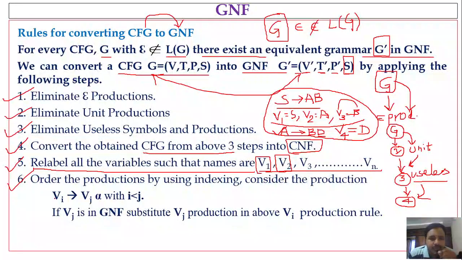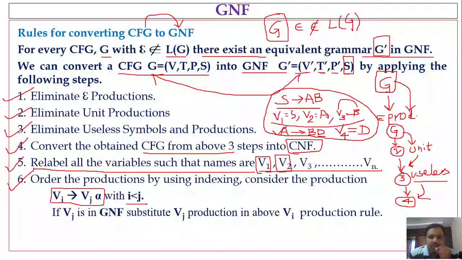Next, rule number 6: order the productions by using indexing. After assigning the variable names to each variable in the production, we have to order the productions according to their indexes, so that it is of the form Vi denotes Vj alpha with i less than j.